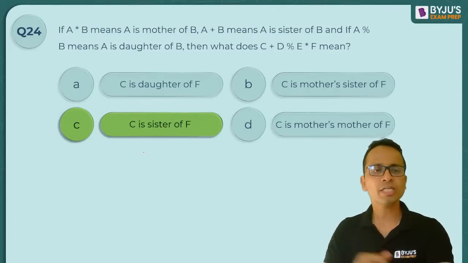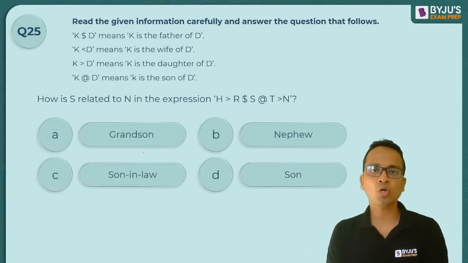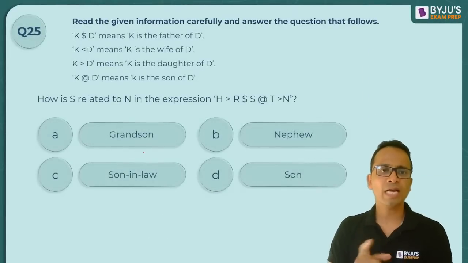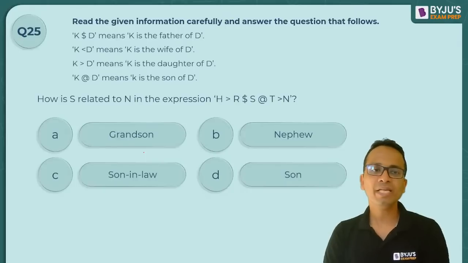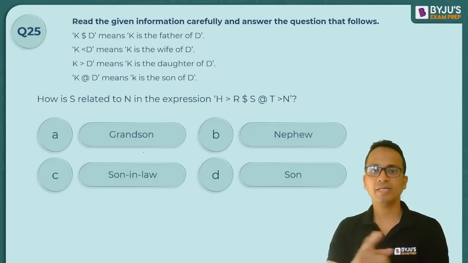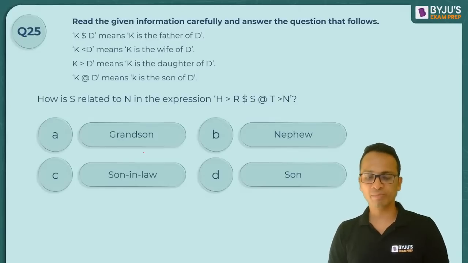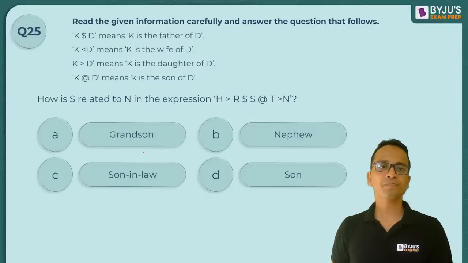Okay, एक और क्वेश्चन करते हैं इसी टाइप का. Question number 25. Look at all the coded relationships at the top and find the meaning of the expression or how S is related to N according to given statement. Bhushan, ये वाला क्वेश्चन देखो, क्वेश्चन नंबर 25 and then I'll go back to question number 24. All right, Bhushan?